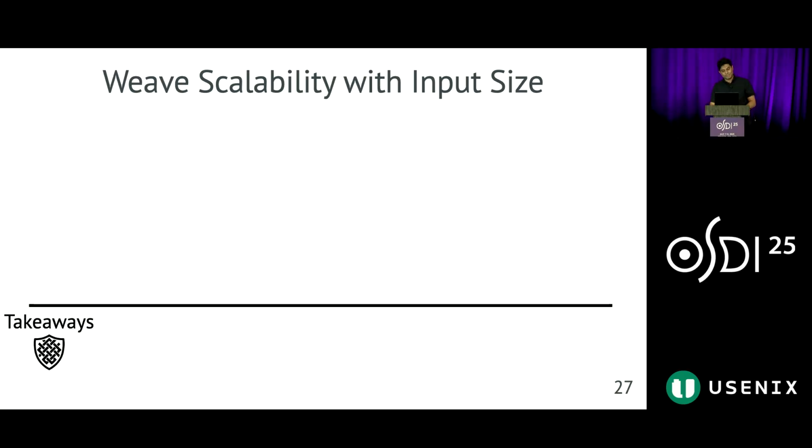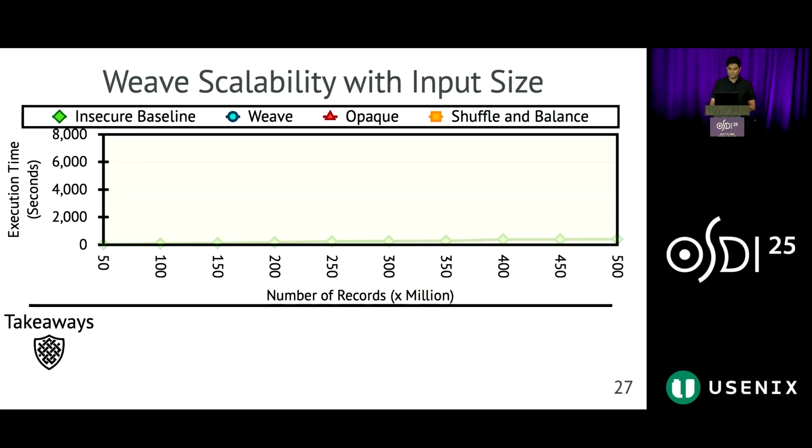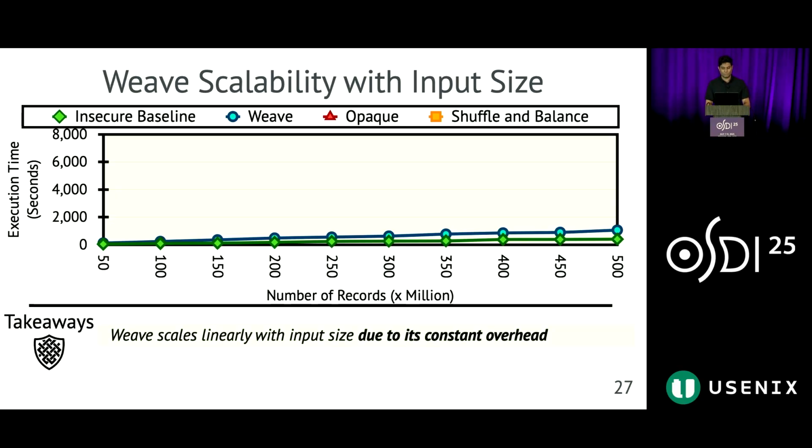For scalability, we will look at how all systems scale as we increase the number of records as well as the number of workers. For scalability with the number of records, Weave's execution time scales linearly due to its constant factor overhead.